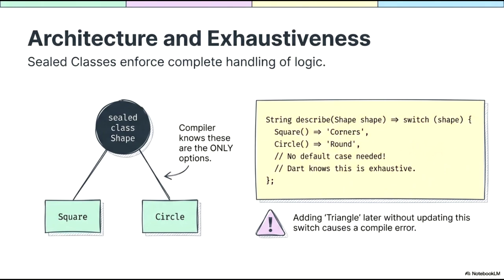The true value of this approach becomes apparent during code maintenance. If we were to introduce a new subclass, like triangle, the compiler would immediately flag this switch expression as an error because it is no longer exhaustive. This forces us to update our implementation to handle the new type, preventing the kind of forgotten case bugs that often lead to runtime crashes in less restrictive architectures.